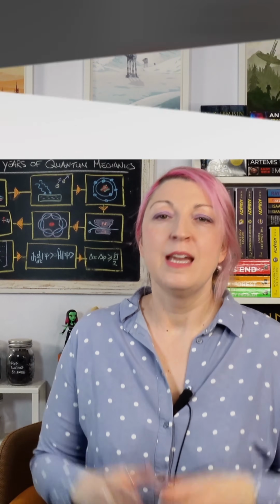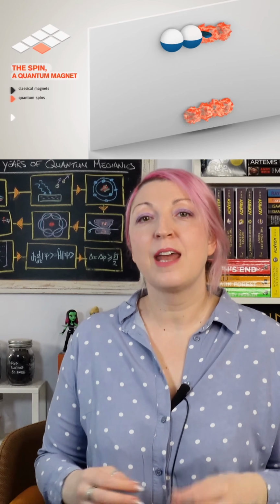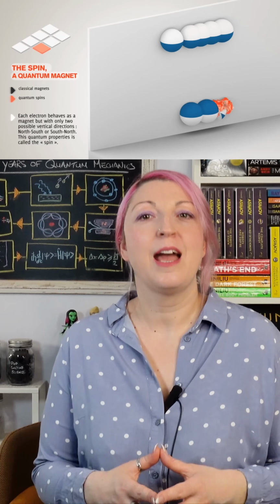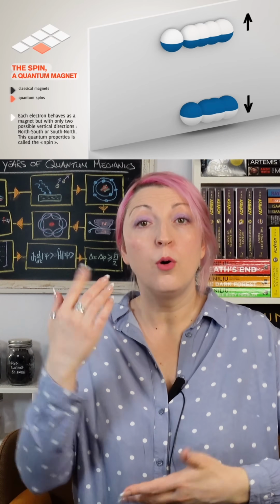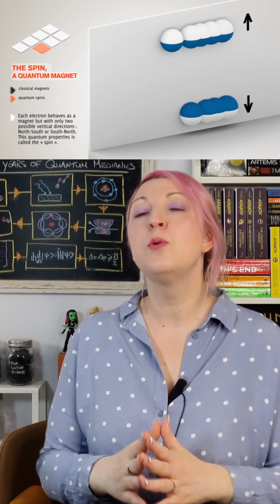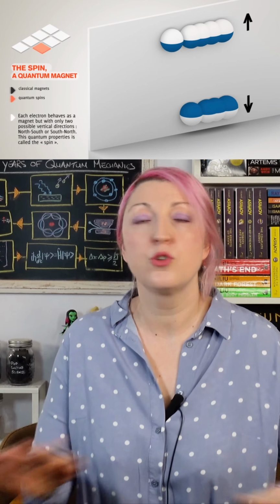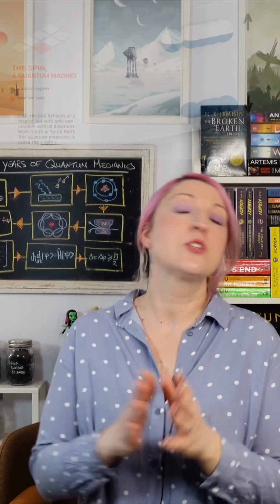Now, this is not spinning like a tiny ball on its axis. This is something more fundamental. It's an intrinsic property that has no classical equivalent. Every electron has spin 1/2, which can point either up or down relative to a magnetic field. That's it, just 2 options. The Stern-Gerlach beam split because half the atoms had electrons with spin up and half with spin down.